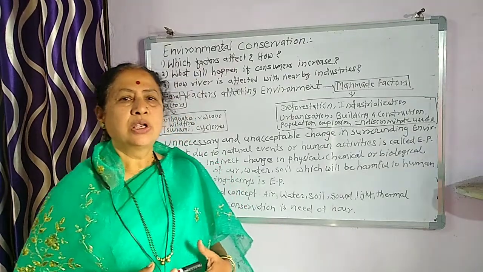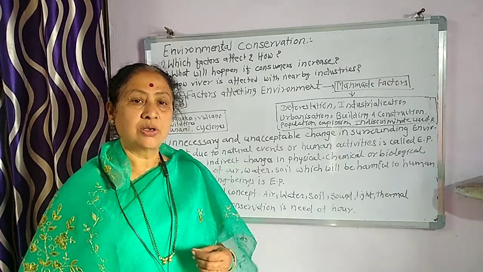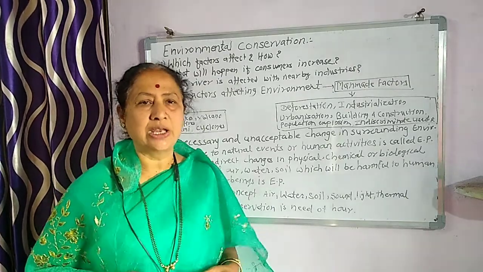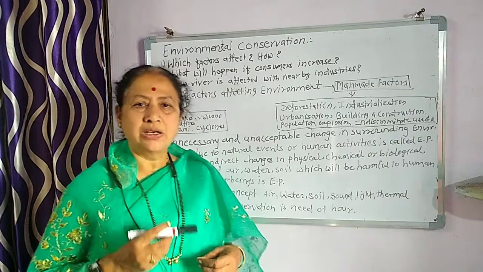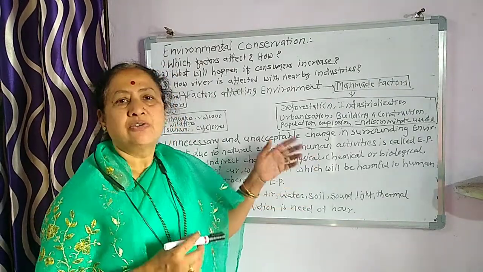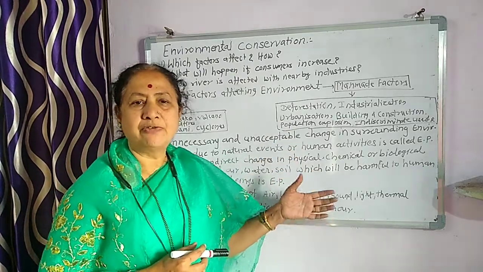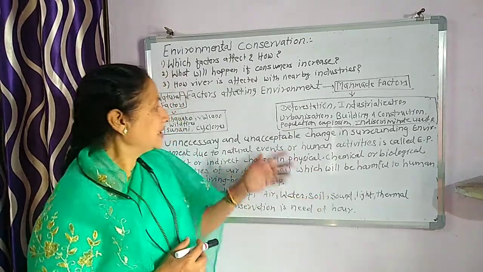So it is very important to conserve instead of exploiting. We should use them very judiciously, and we should consider all these harms and the further crisis.